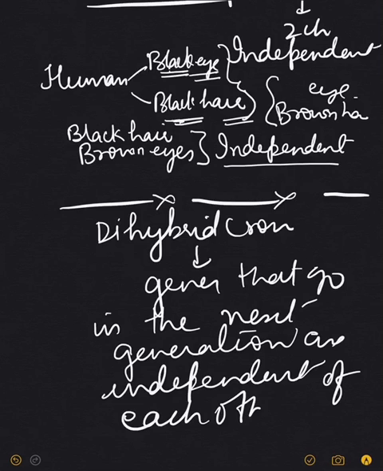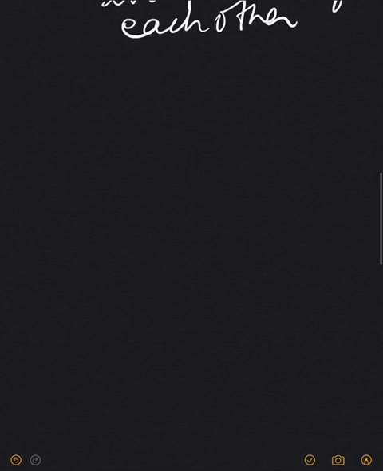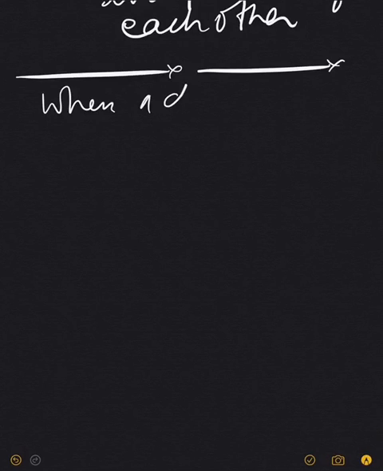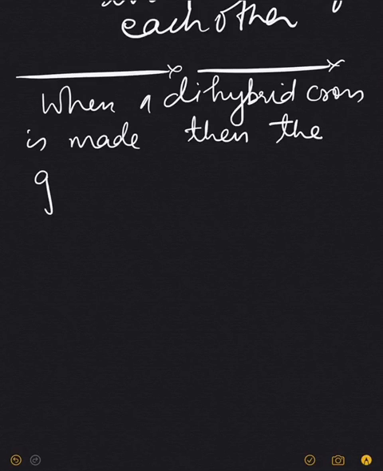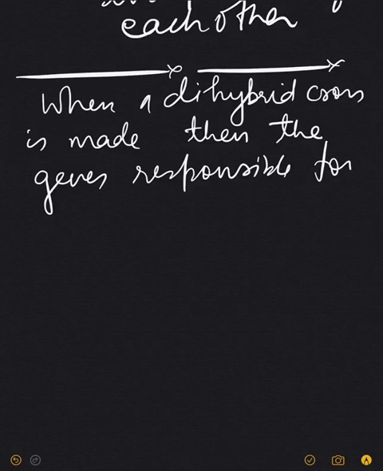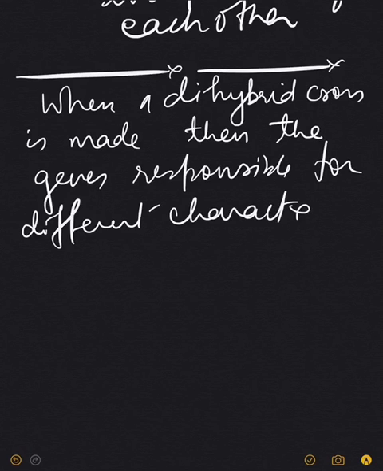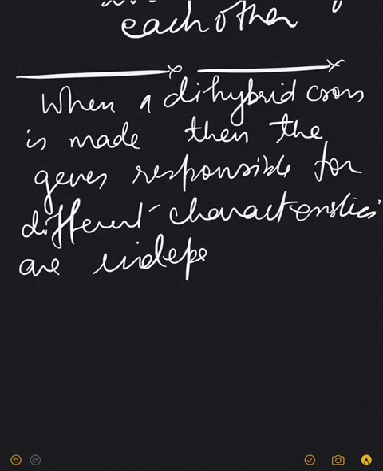So if you actually define the law of independent assortment, you can say that when a dihybrid cross is made, then the genes responsible for different characteristics are independent of each other.